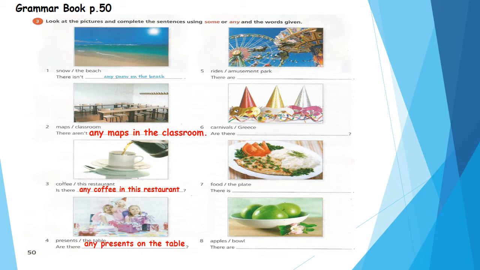Number 5. Rides, amusement park. There are. Yes, it's a positive sentence, so we'll use some. There are some rides at the amusement park. Number 6. Carnivals, Greece. Are there? Yes, this is a question. So we'll say what?